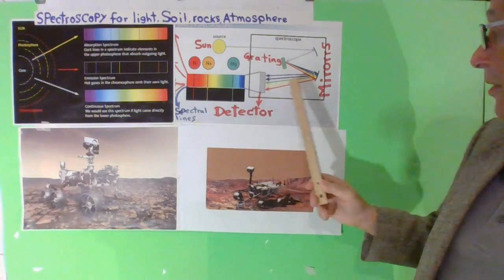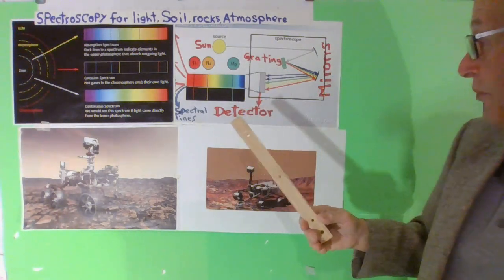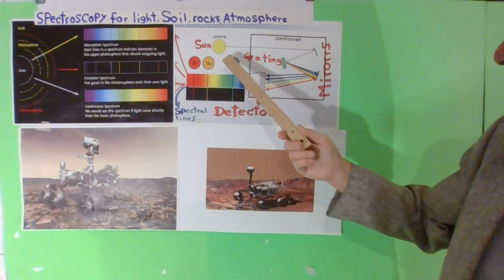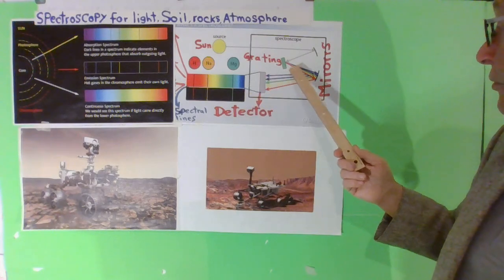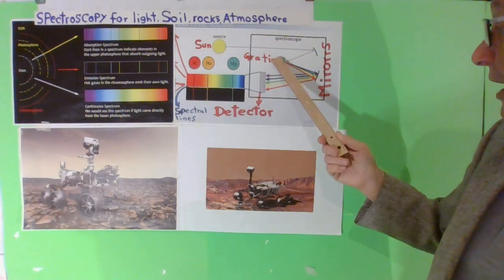Of course, this is a block diagram, and I will explain it a little bit. We have the sun over here, the mirror over here, and the grating.